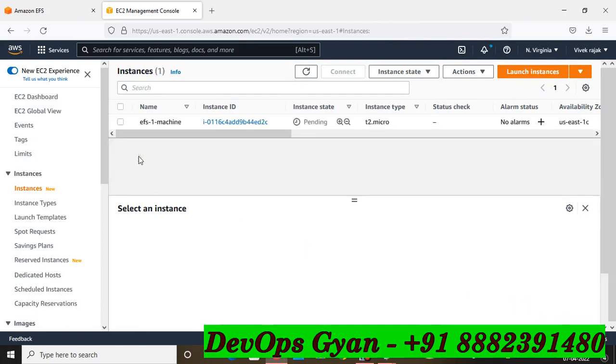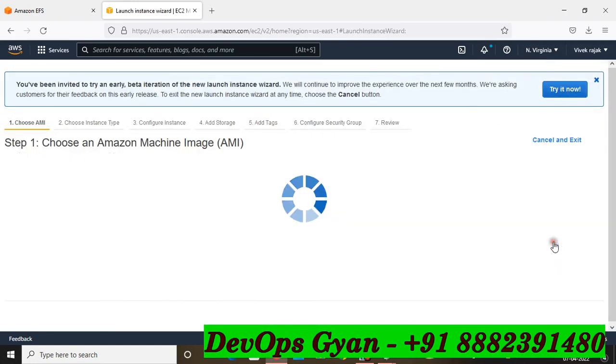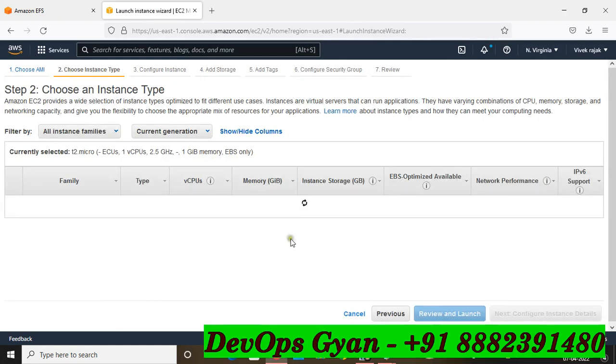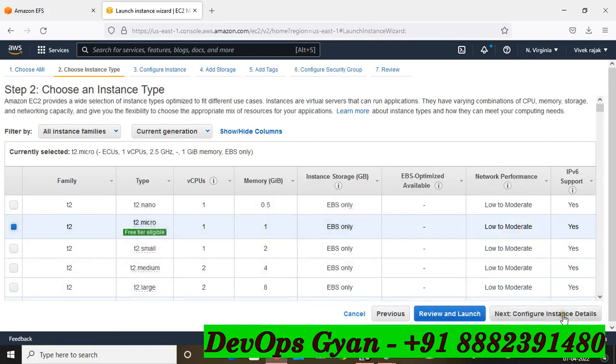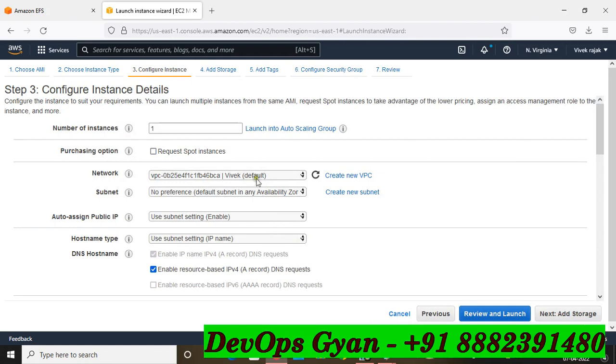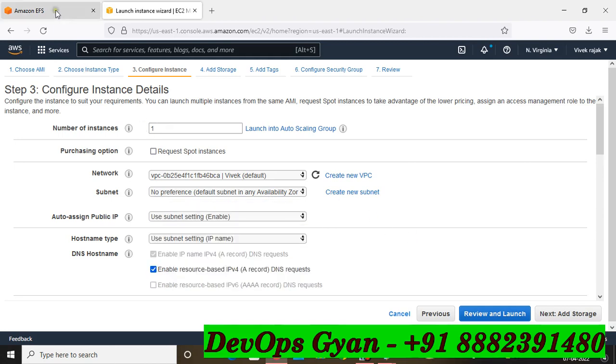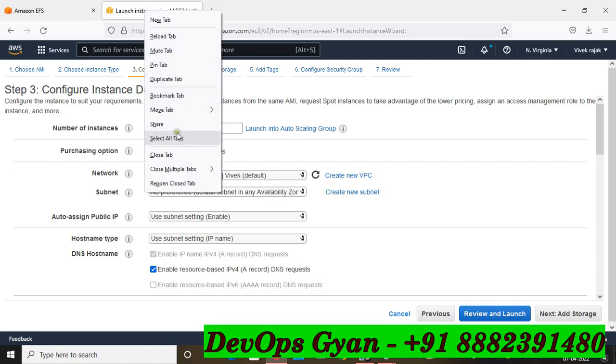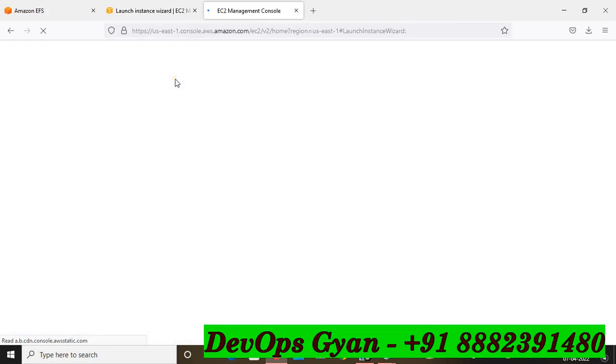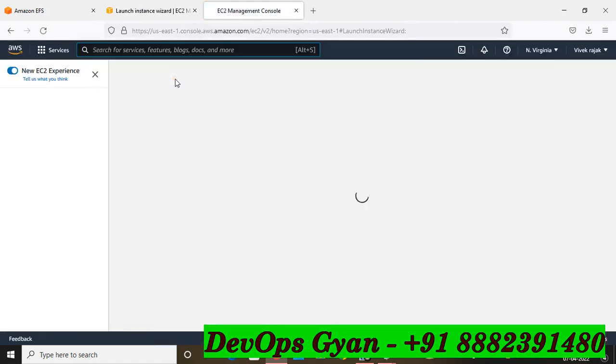So now friends, I am going to create one new machine in another availability zone. Again, go to the launch section, same machine you can launch, and go to the next section, and here VPC and availability zone you can take. First we have to check our first instance's availability zone. I think we have not selected.